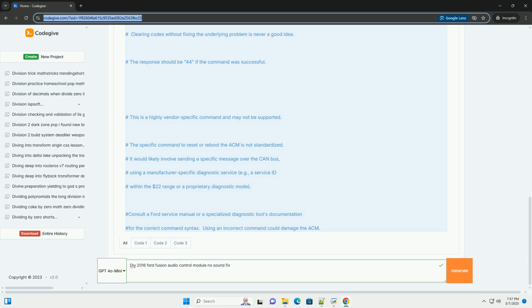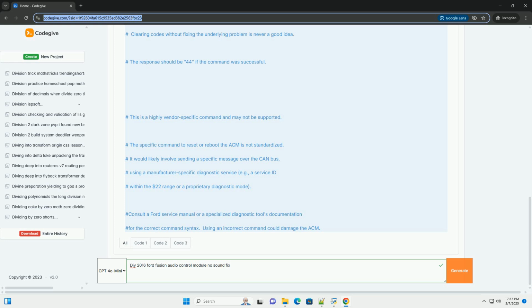Important: the following code examples are for illustrative purposes only and are not guaranteed to work with your specific scan tool or ACM firmware version. Using these codes without proper knowledge can potentially damage your vehicle. These examples are generally based on J1979/OBD2 standards, but ACM communication can often be manufacturer specific.